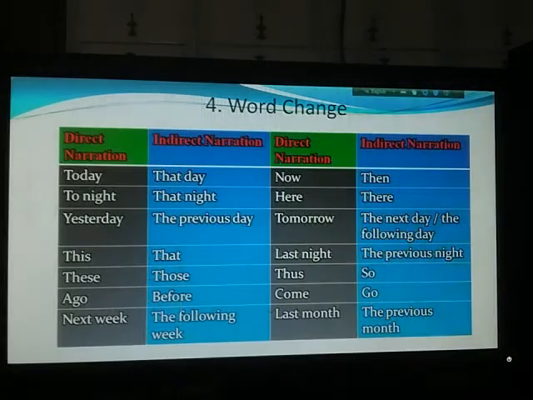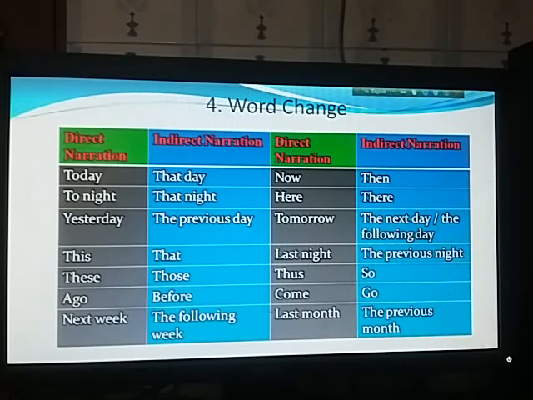Now word change. When we want to change the form of narration, we need to change some words.